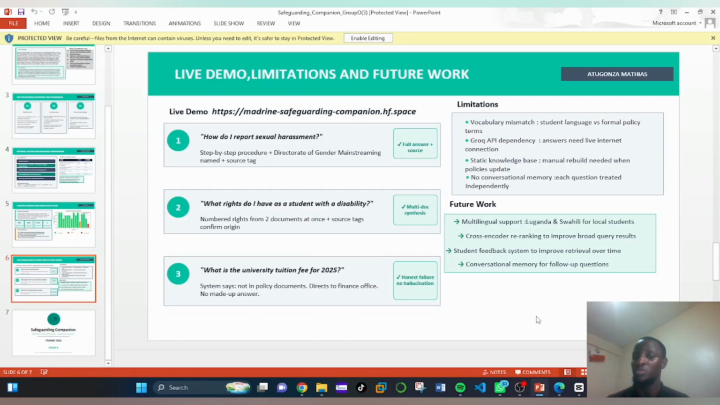Allow me to explain the limitations of our system. 1. Vocabulary mismatch. Most students normally use everyday language, yet our documents use formal terms. 2. Groq API dependence. Answers need a live internet connection. Without internet, you can't get the answers. 3. Static knowledge base. A manual rebuild is needed when policies update. So when Makerere University updates one of its policies, we also have to manually update our system.